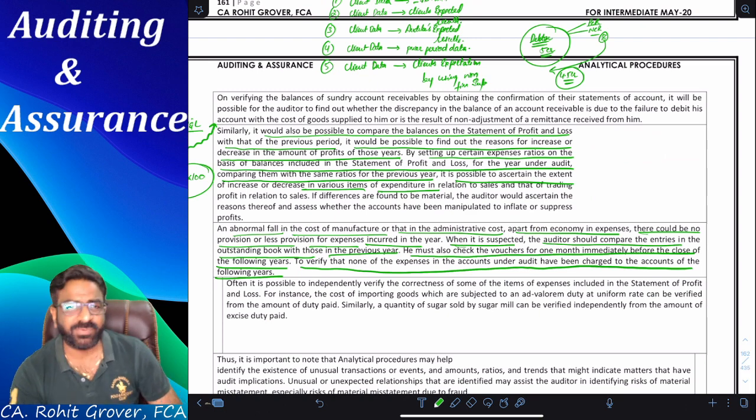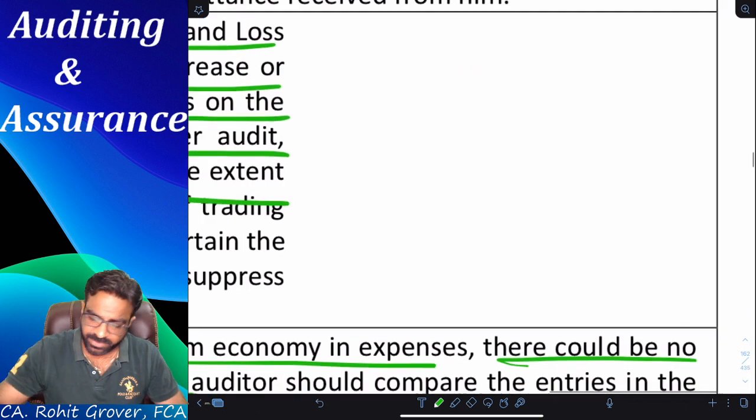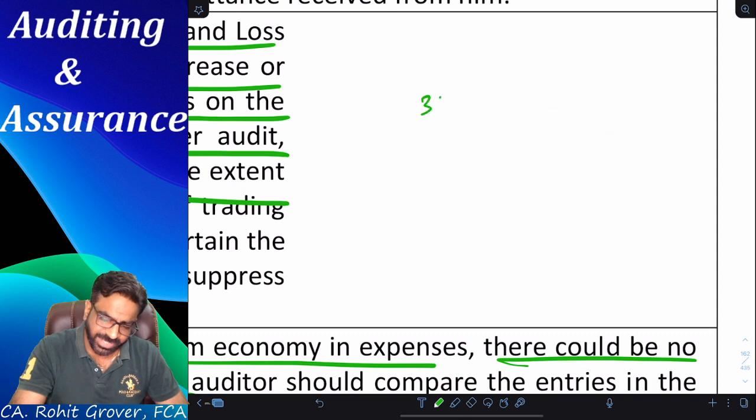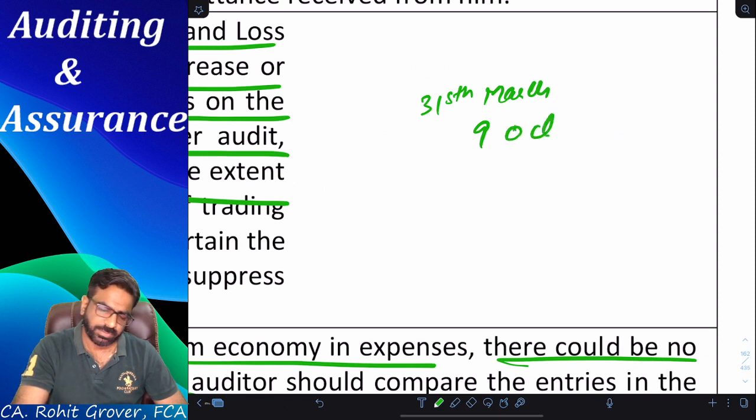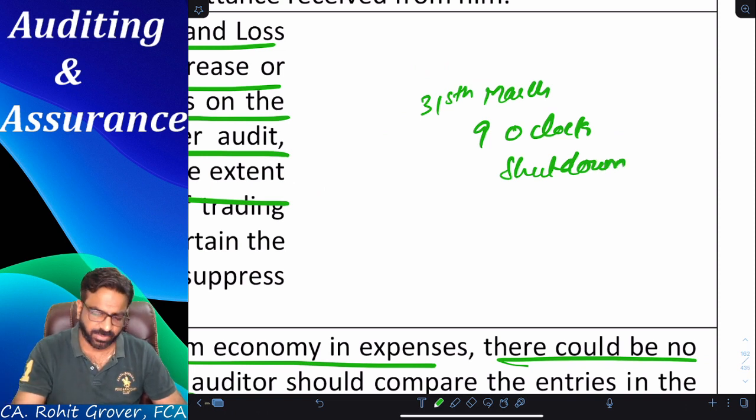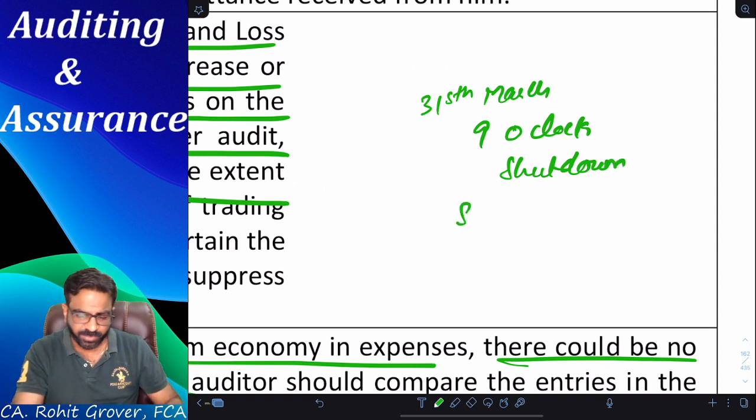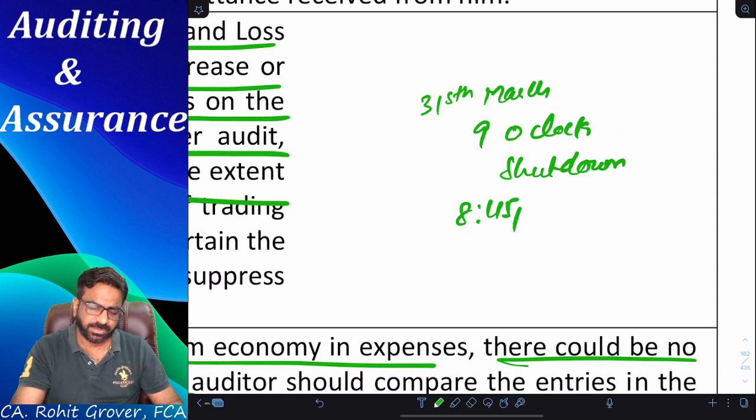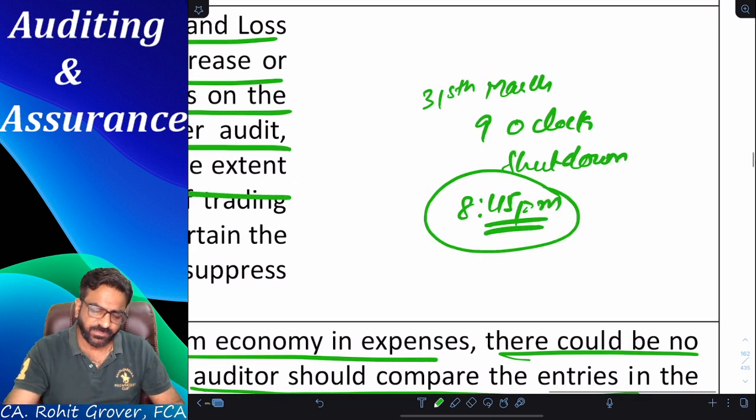Now, let me give you one example. It's a very simple example, everyone. Today is 31st March and 9 o'clock, my business shuts down. It means I do not take orders after 9 o'clock. I was about to switch off my computer, 8:45. One mail comes and one call comes. He says, sir, 50 lakh of purchase is there.